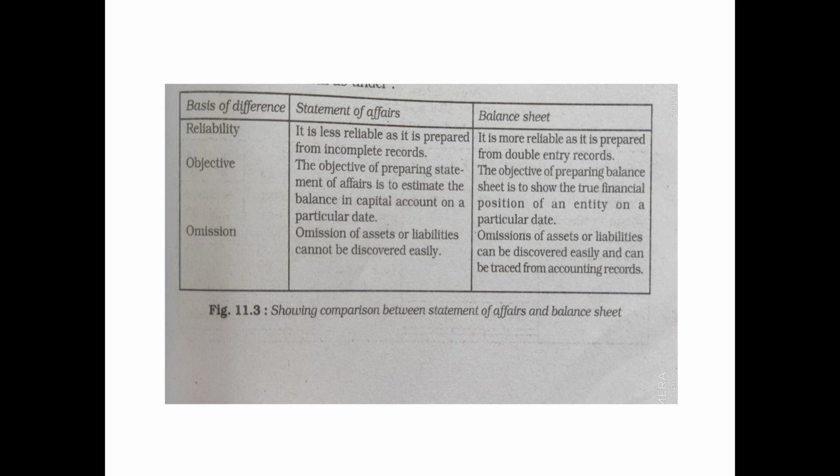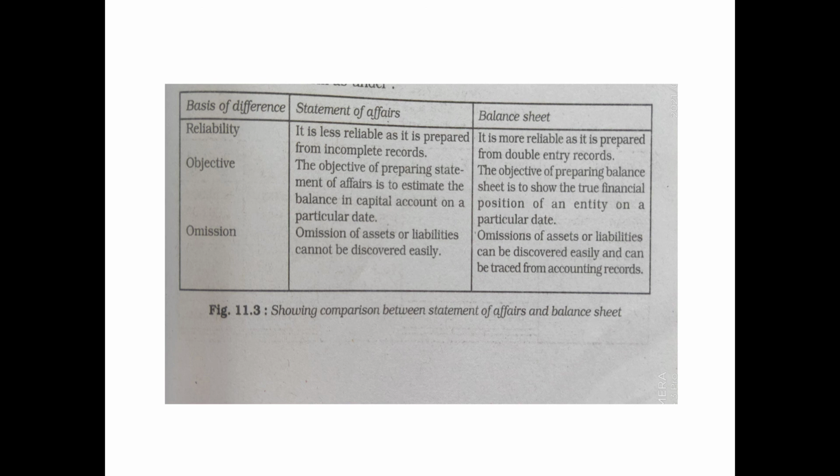However, in case of the balance sheet, the possibility of omission of any item is remote, because in case of omission the balance sheet will not agree and the accountant will trace the missing items from the accounting records. So this is the difference between the statement of affairs and the balance sheet.